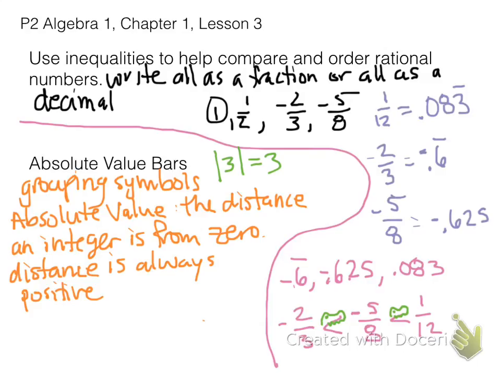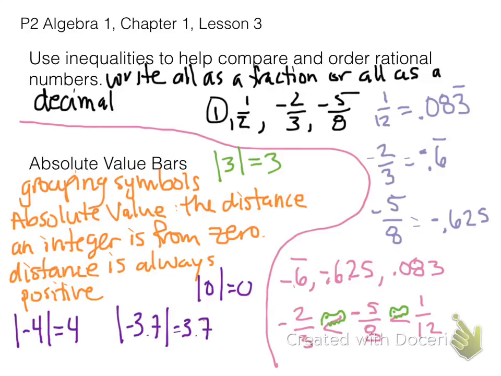And just remember that distance is always positive. I'm never negative feet from something. I'm always some feet from something. So that's what absolute value means. So the absolute value of -4: -4 is 4 units from 0, therefore the absolute value of -4 is 4. And then I have the absolute value of -3.7, which is 3.7. And the absolute value of 0 is 0, because 0 is 0 units from 0.